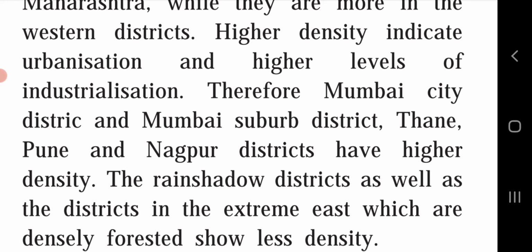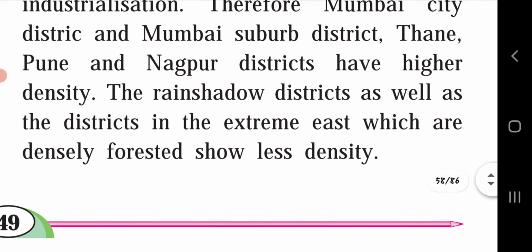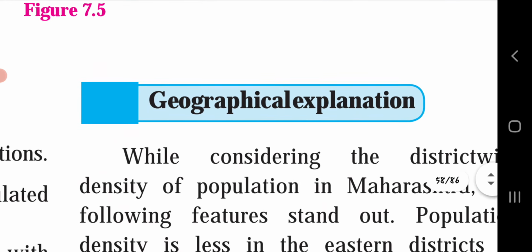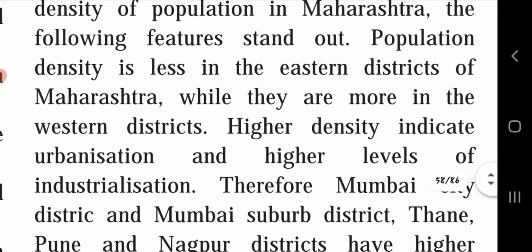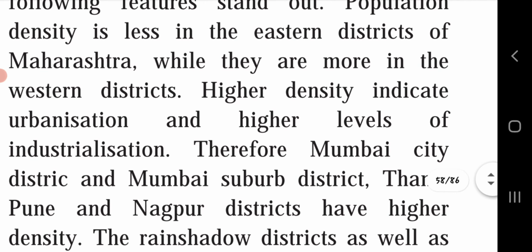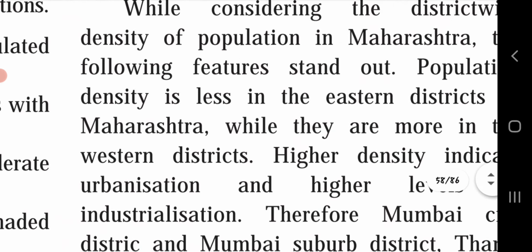The rain shadow districts as well as the districts in the extreme east, which are densely forested, show less density. So, this is the explanation of the map, that the Maharashtra state is divided into different population levels according to their resources and population.